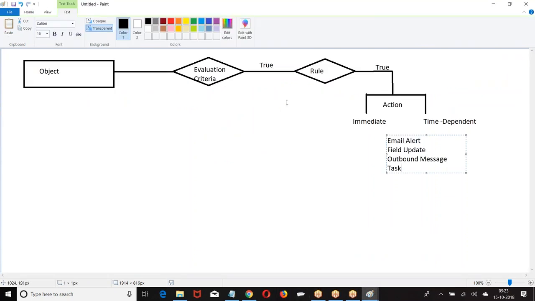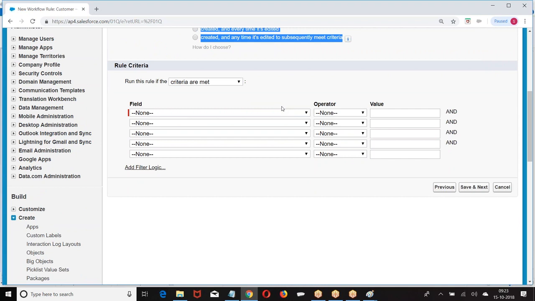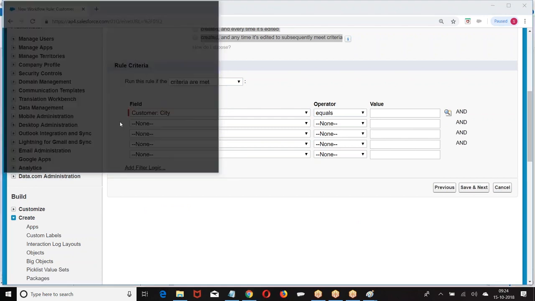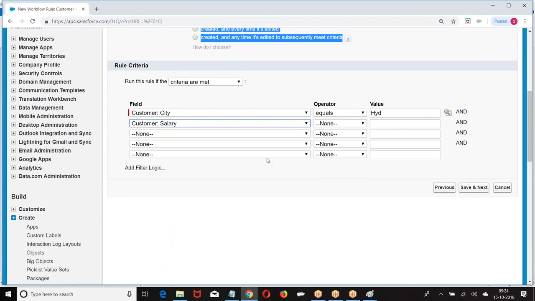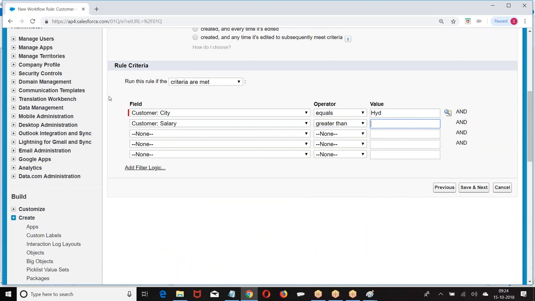Then what is the next one we had? Rule. How do you define the rule? There are two ways in which I can define a rule. One is criteria based, the other one is formula based. Criteria based means a simple condition. If city equals Hyderabad, or if salary is greater than so and so, this is criteria based.